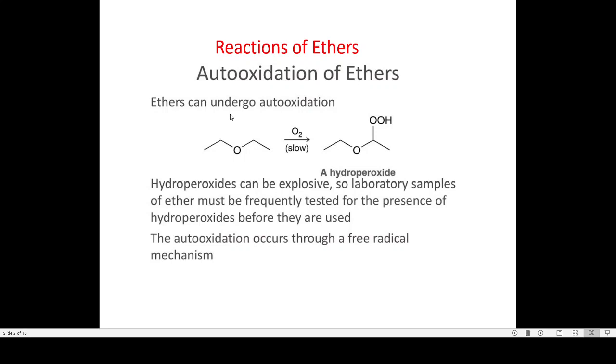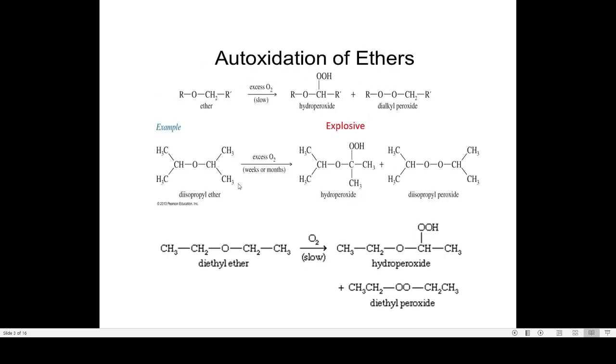Ethers can undergo auto-oxidation to form the hydroperoxide, and hydroperoxides that are produced during the auto-oxidation of ethers are highly explosive. So, the laboratory samples of ether must be frequently tested for the presence of hydroperoxide before they are used. And the auto-oxidation of the ether occurs through the free radical mechanism. Coming to details about the auto-oxidation of the ether.